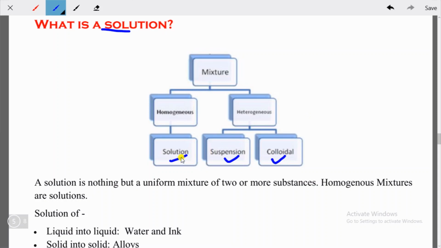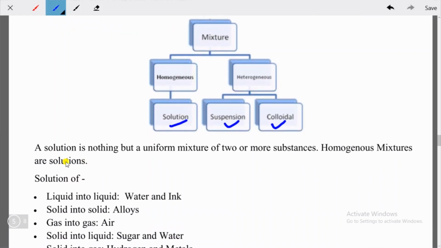In this chapter we'll understand about solution. So let's understand what is solution. A solution is nothing but a uniform mixture of two or more substances. It's a mixture, so two or more substances are present here, but they are uniform. Homogeneous mixtures are solutions. We have understood about homogeneous mixtures where the substances cannot be separated from each other, and the particles of the substances are uniformly placed. If the particles are uniformly placed, then it is a solution.